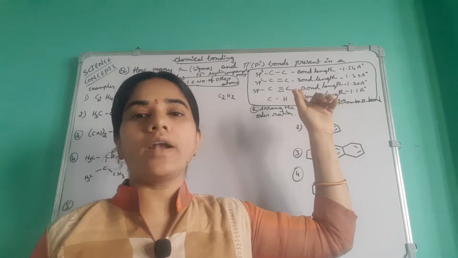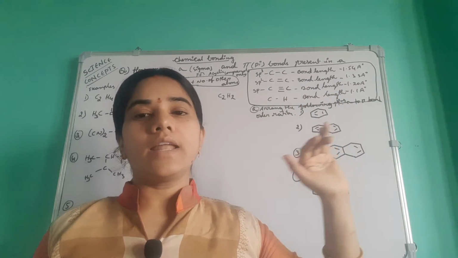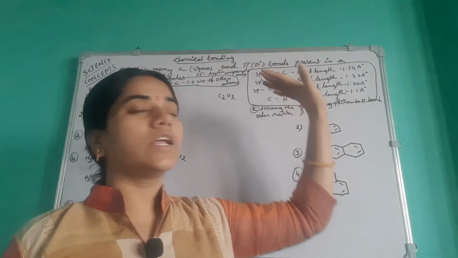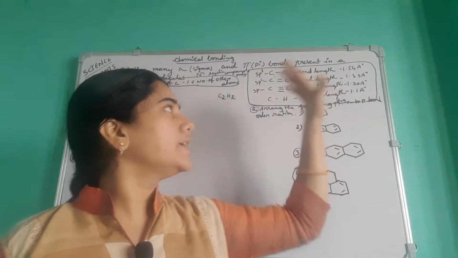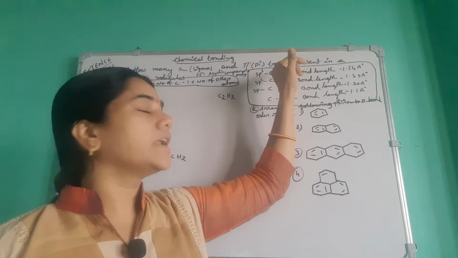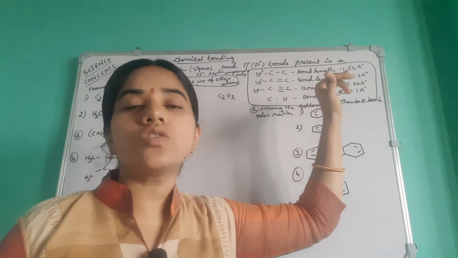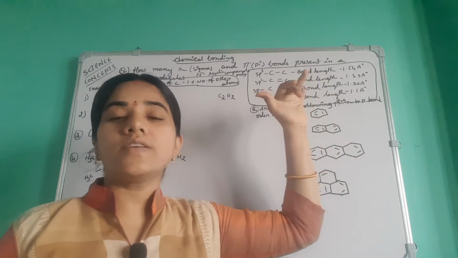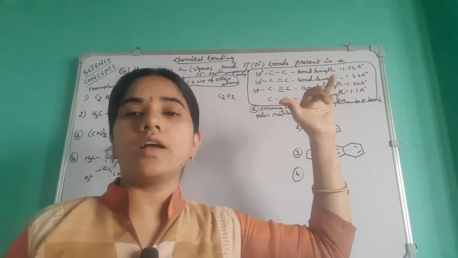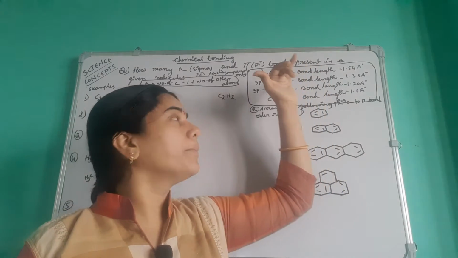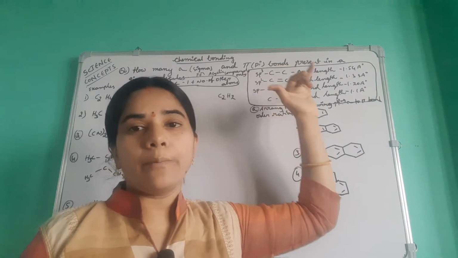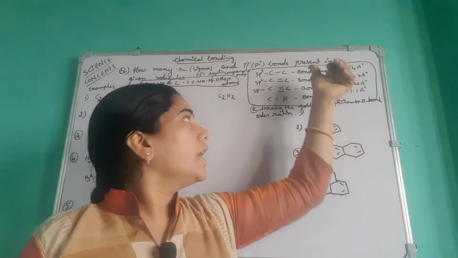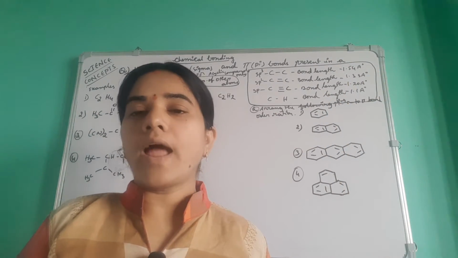If the bond is a C–C single bond, are there any pi bonds? No, only a sigma bond. In this C–C single bond, only one sigma bond is present. In that case the hybridization of the carbon is sp3. If single bonds are present in a carbon compound, the carbon gets sp3 hybridization, and the bond length of C–C is 1.54 angstrom units.